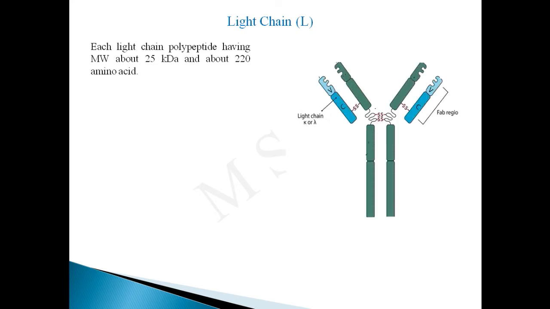Let's study more about light and heavy chains. Each light chain polypeptide has a molecular weight of about 25 kilodalton and about 220 amino acids. In this diagram, the blue color shows a light chain.